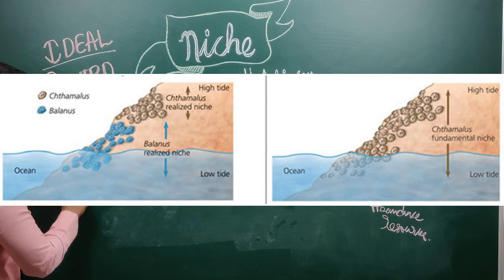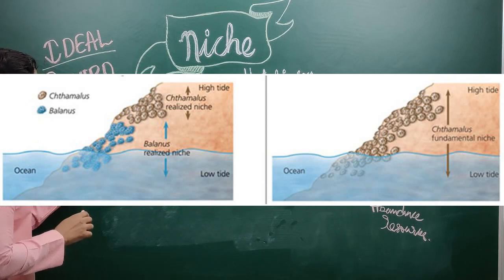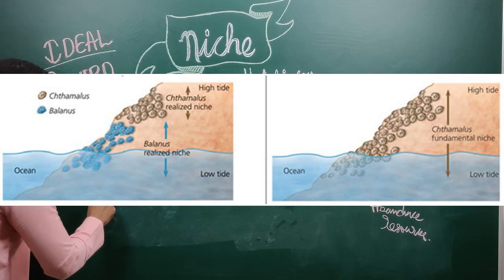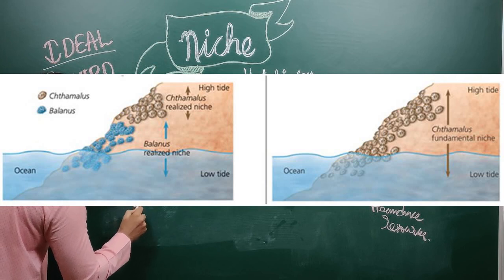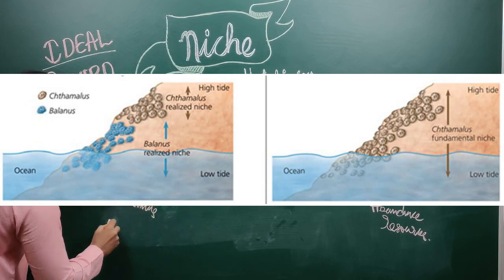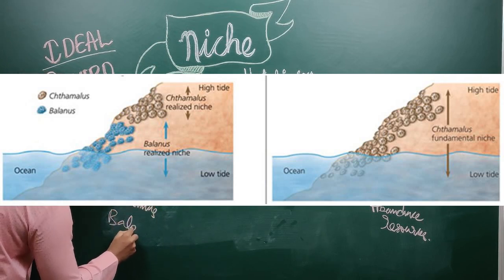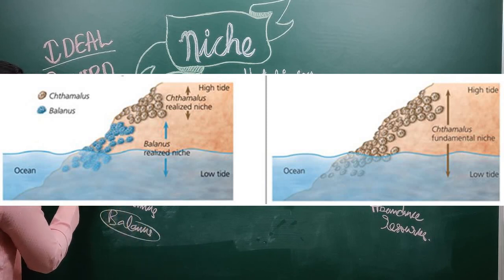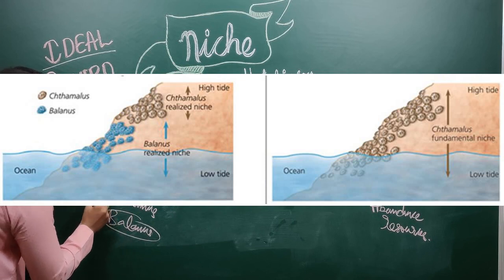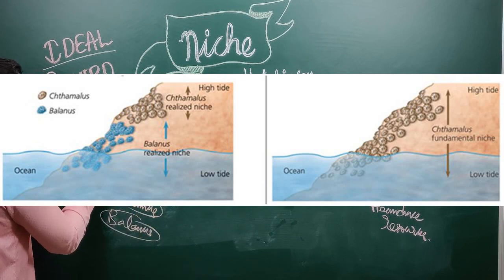On a seashore, there are 2 organisms which live on the rock. One is Thalamus, and the second one is Balanus. This Balanus lives in the lower part of the rock, and this Thalamus lives on the upper part of the rock.